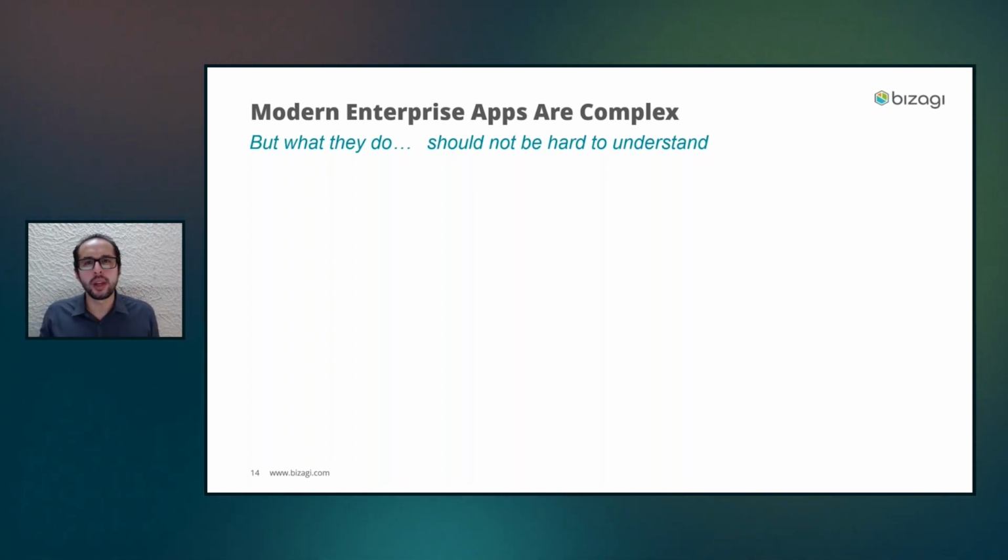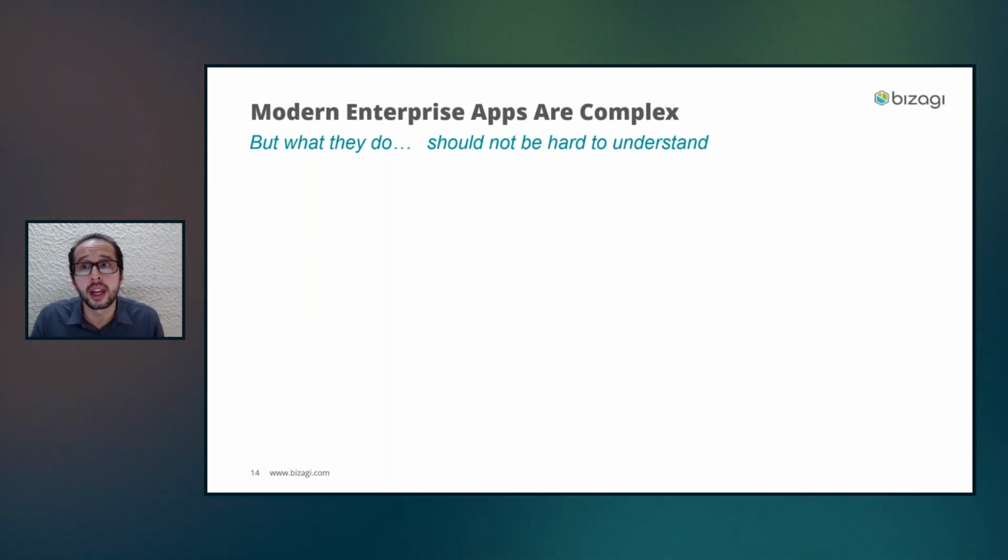However, while modern enterprises are complex, we strongly believe that what they do should not be hard to understand. It cannot be that you don't have a way to simply explain how something works.